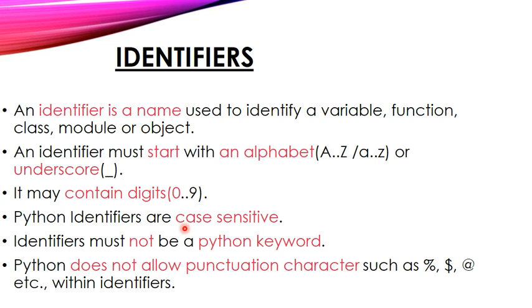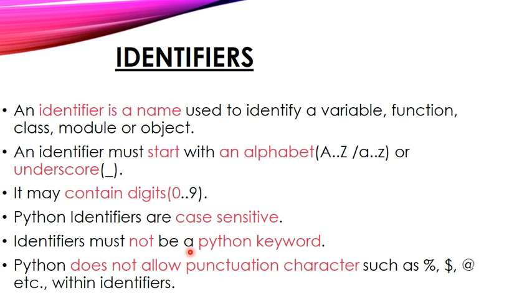Python identifiers are case sensitive. The variable name is case sensitive. For example, capital X is not equal to small x. These two are different. Capital X is different and small x is different. That is what is meant by case sensitive.